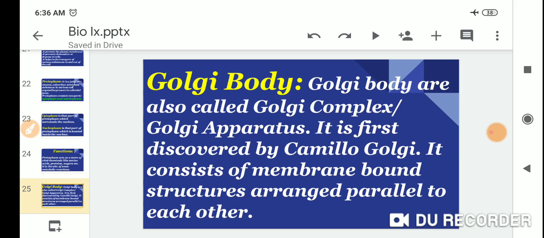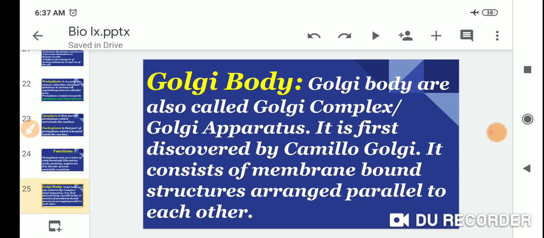Golgi body. Golgi bodies are also called the Golgi complex or Golgi apparatus.